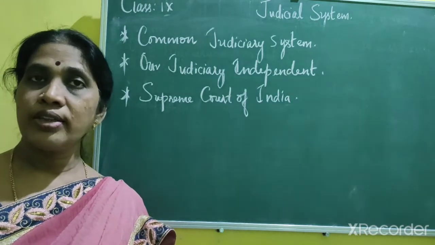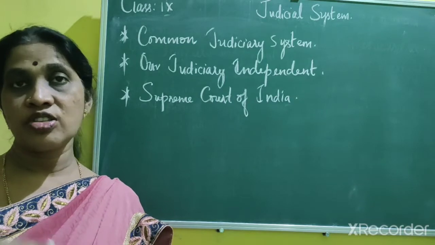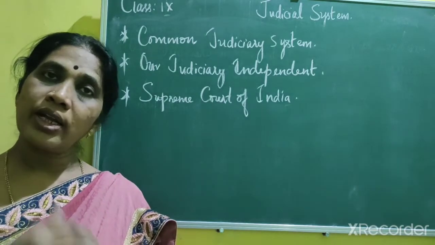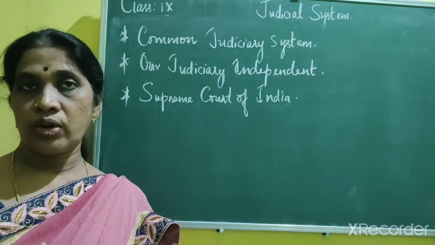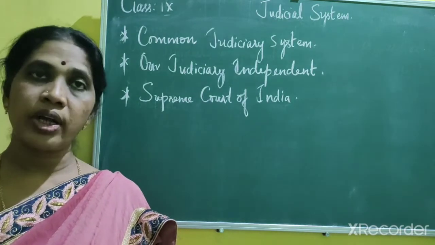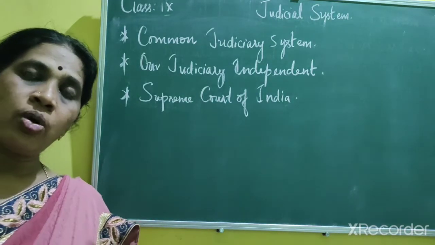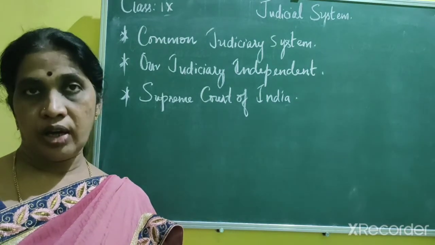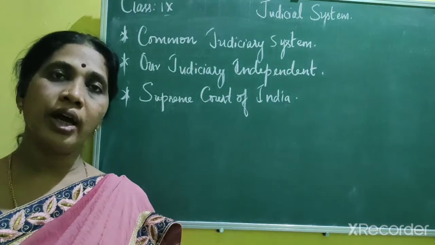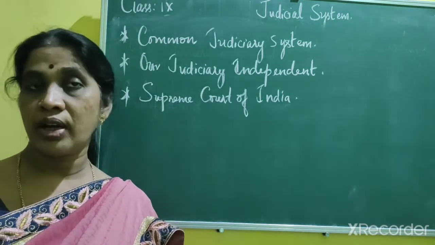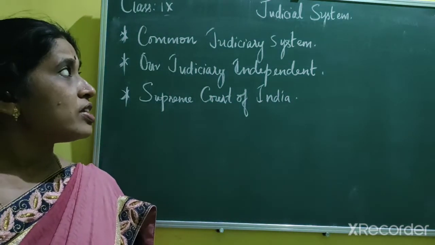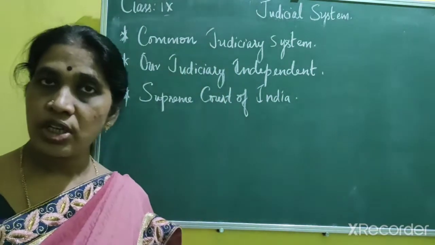Okay, so the Judicial System of India consists of three different levels: the Supreme Court at the top level, the High Court at the state level, and at the district level the subordinate courts, that is the Civil Court and the Criminal Court, and at the lower level you have a municipal court. These lower courts are under the jurisdiction of the higher court. That means they are under the superintendence of the higher court. So it says that we have a common judiciary system.